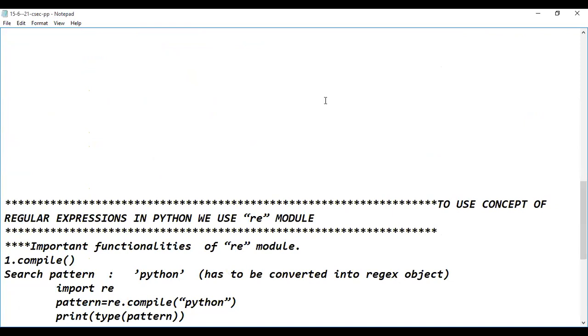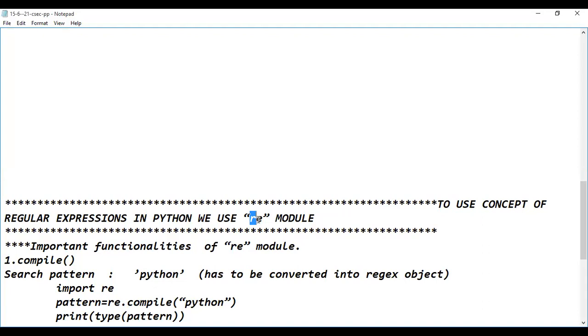So when you, as a Python programmer or Python developer, are dealing with the concept of regular expressions, you are going to use the module called re, in short for regular expression. This module will be used by the Python programmer when involved in dealing with the code of regular expressions. The functions are defined inside of re.